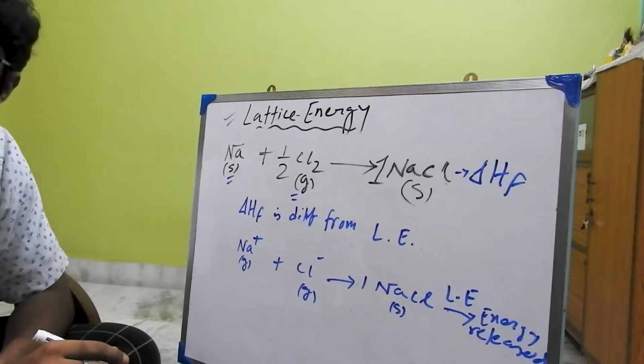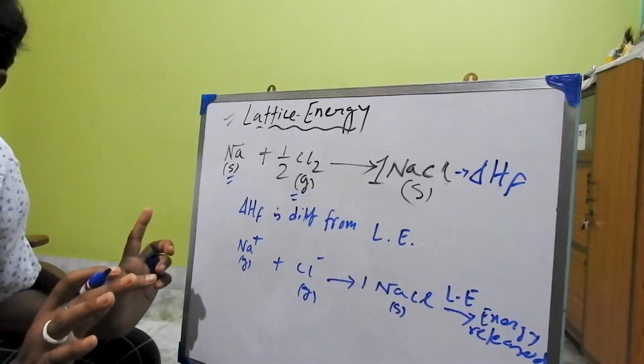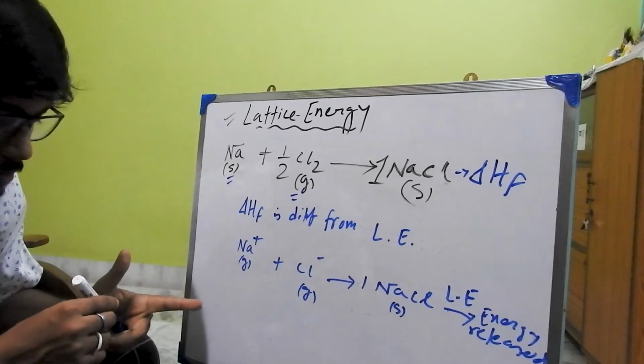Clear? So the difference is very much clear to us.